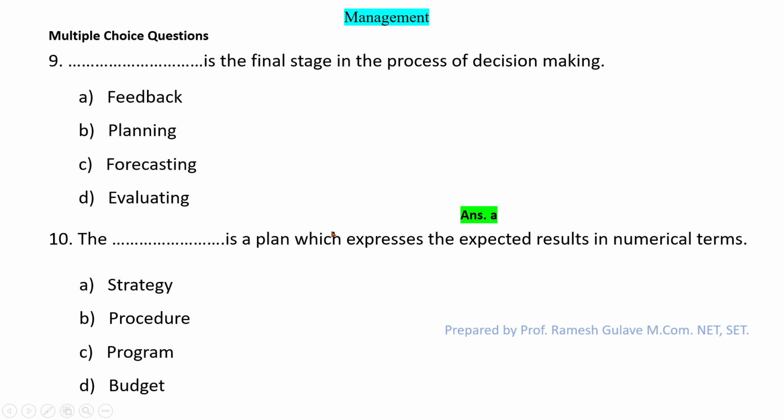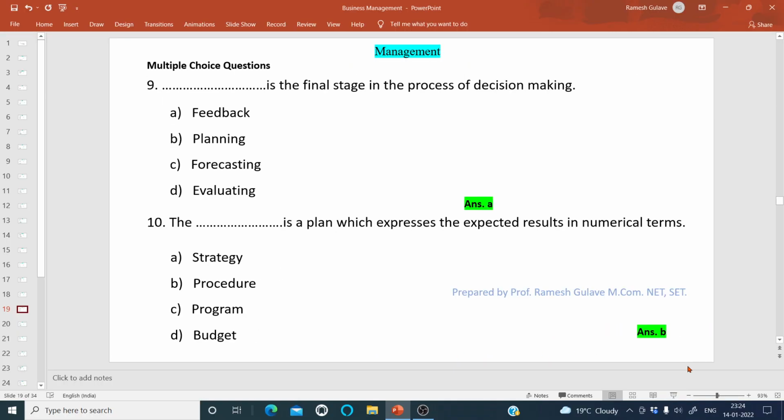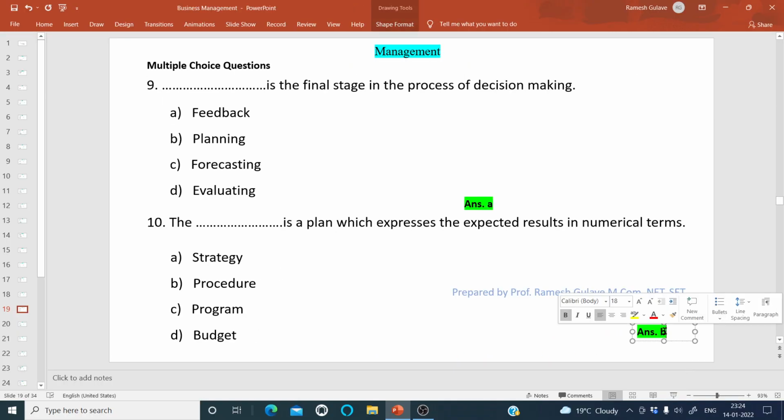It means budget is a plan which is expressed in numerical terms. So here option D is the right answer. Dash is a plan which expresses the expected results in numerical terms. Here option D is the right answer, students. Let me correct it here. So here option D, not B, is the right answer, right?